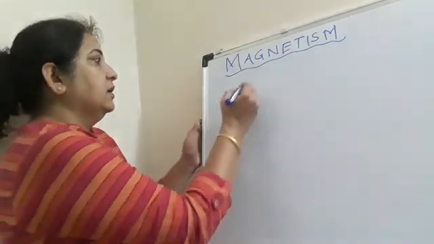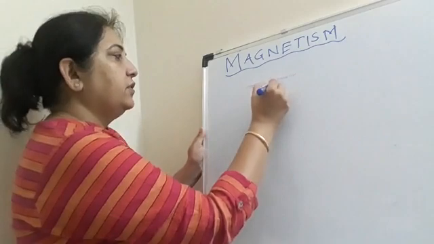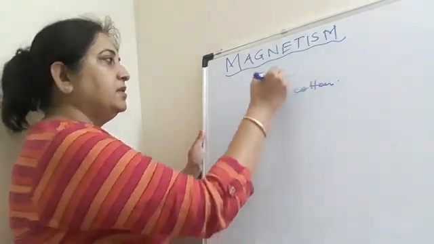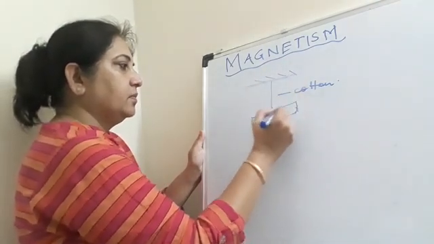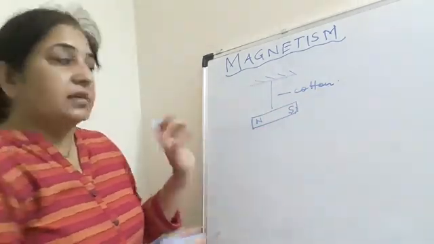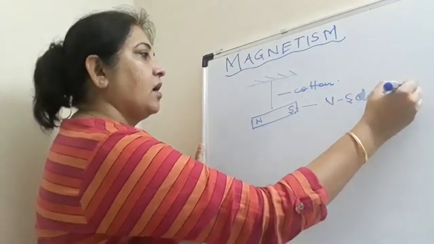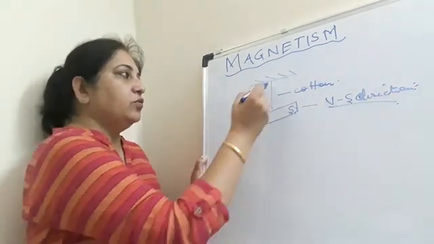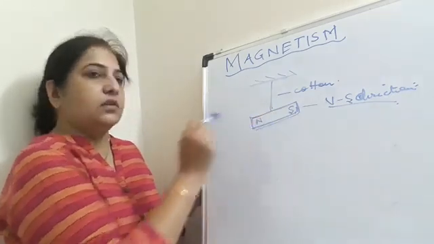Then one more important property of the magnet: this is a thread, a cotton thread. If I tie a magnet to it and suspend it freely, this magnet will always align itself in the north-south direction. Okay, it is a property of the magnet that when you suspend it freely, it will always align itself in the north-south direction.